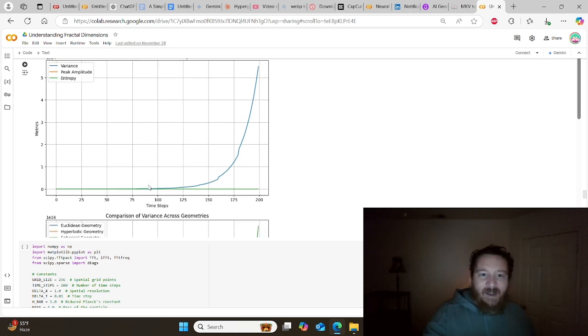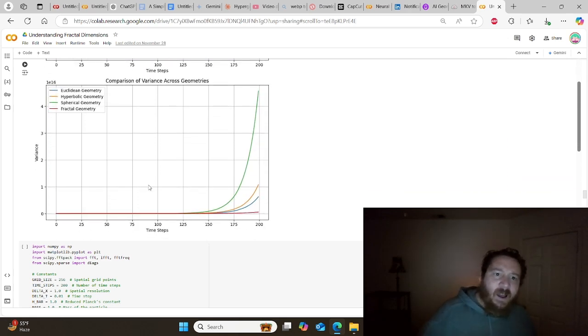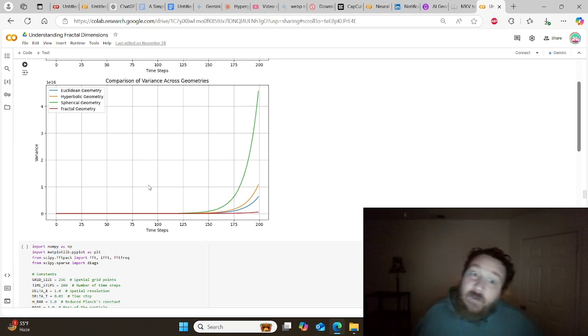It's different. It's not operating exactly as we would expect in this instance. And so let's compare this variance between these. Interesting things start to appear here. What we can see is that there is actually a difference in variance across different geometries. This shouldn't be happening according to the laws of relativistic physics.